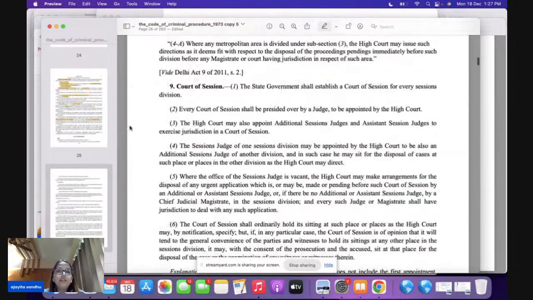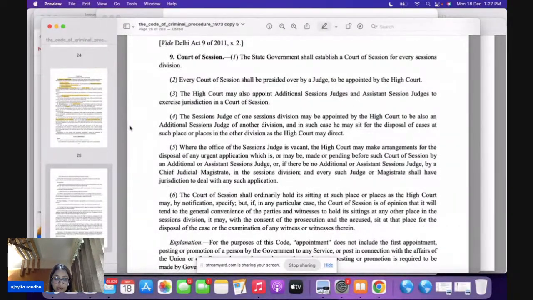Please come to Section 9, all of you. Section 9, again, is a direct question for your prelims. It talks about three categories here. The first is who establishes the Court of Session. The court is established by the state government.